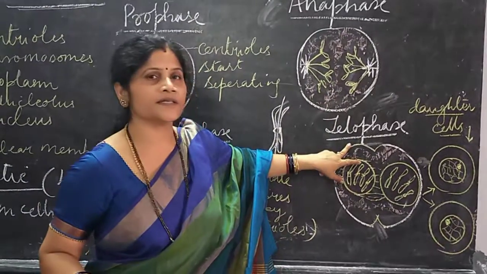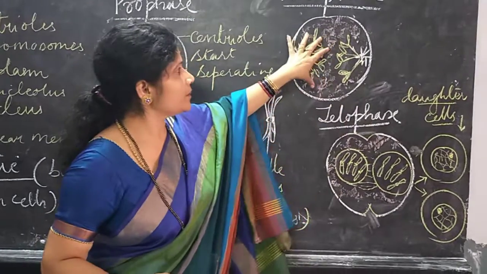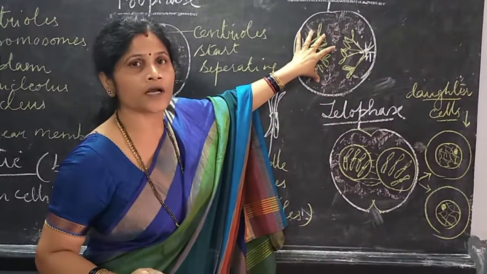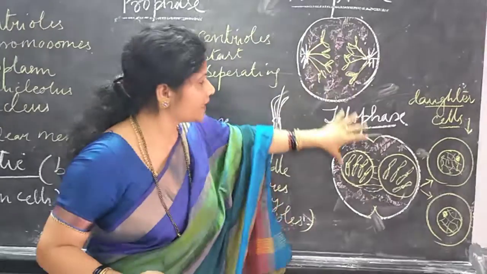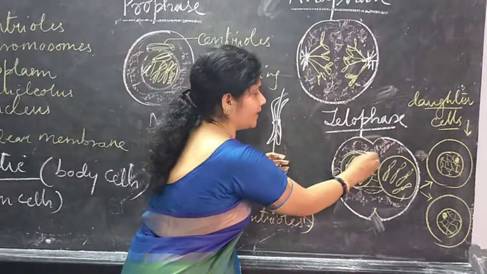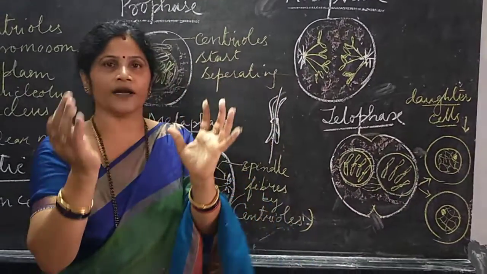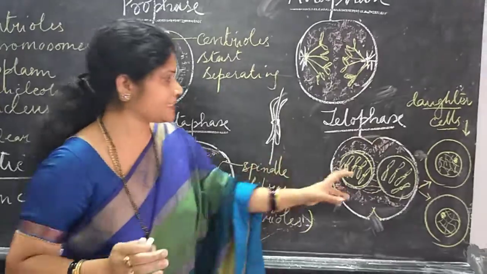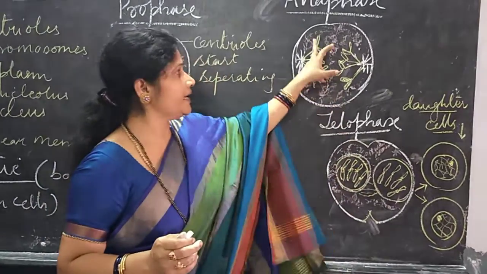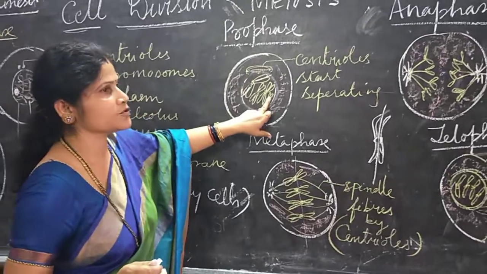The next phase is telophase. Now in telophase you find that each group of chromosomes, which are divided into chromatids, has moved towards the opposite poles. Now they start forming a membrane again around the nuclear material, which is called a nucleus each. Now, here in the prophase there were 4 chromosomes.